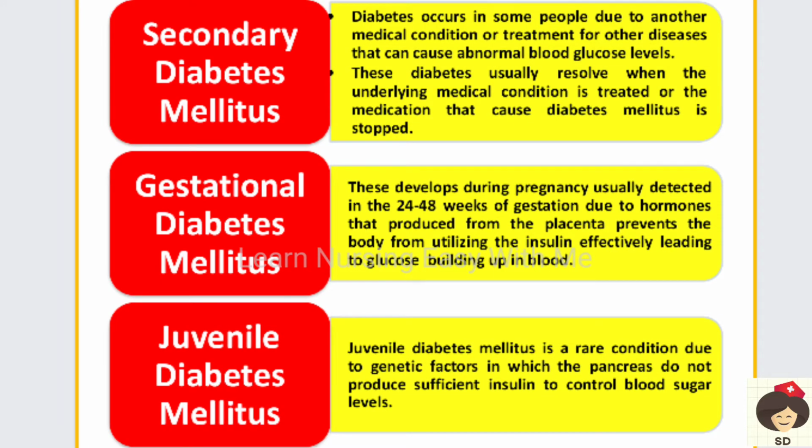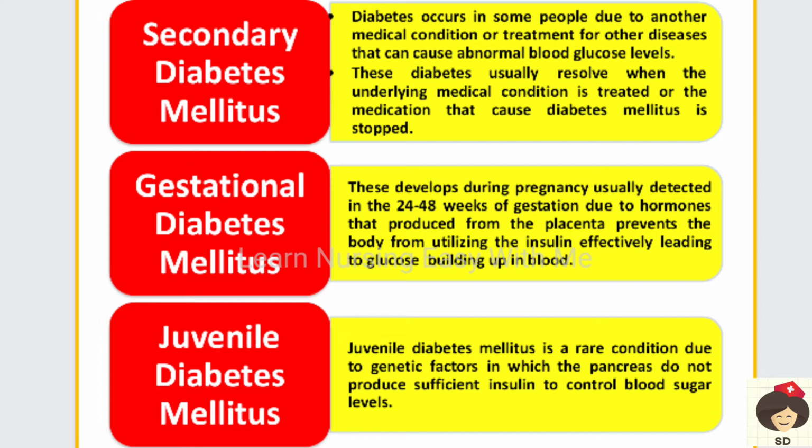And next is secondary diabetes mellitus. So here the patient is not actually having diabetes mellitus, but is suffering from some other disease or condition that is contributing to the diabetes mellitus. This can occur due to any medical condition or any drugs which can increase the glucose level. When the disease is treated or the drug is stopped, the patient may become normal and his diabetes mellitus can be cured.